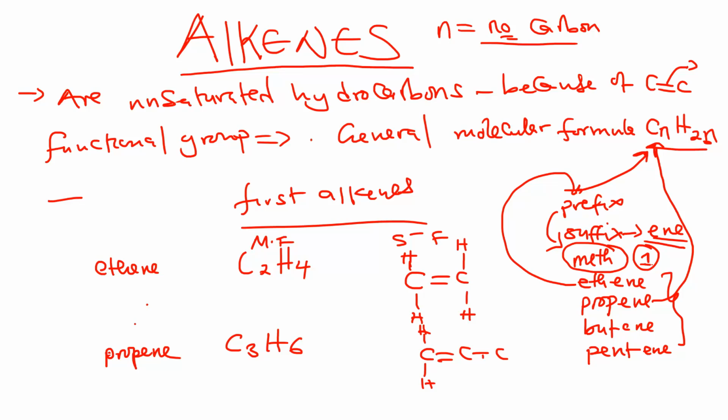The middle carbon here is already bonded to 3. So it only needs 1 hydrogen. Then the last one here is bonded to 1. So this one needs 3. So this is how you assign the hydrogens to the carbons. Never should you put more than 4 bonds on a carbon, because carbon can only form 4 bonds. So in other words, we cannot put a hydrogen here. Okay, that would be wrong. So it is very important to get that.